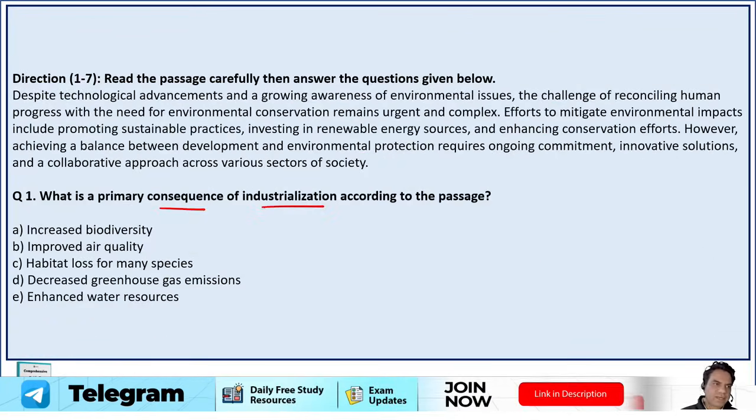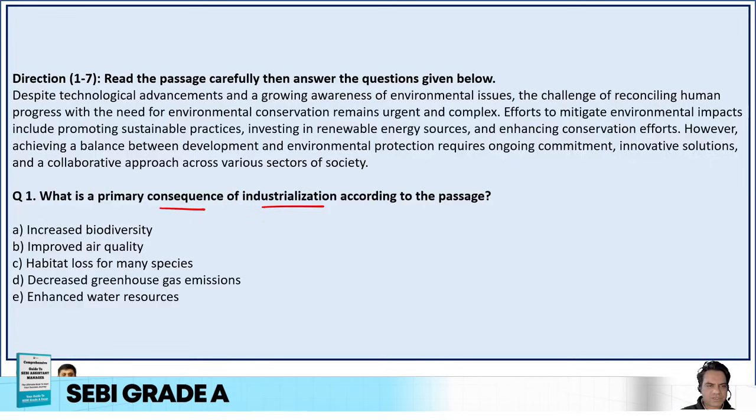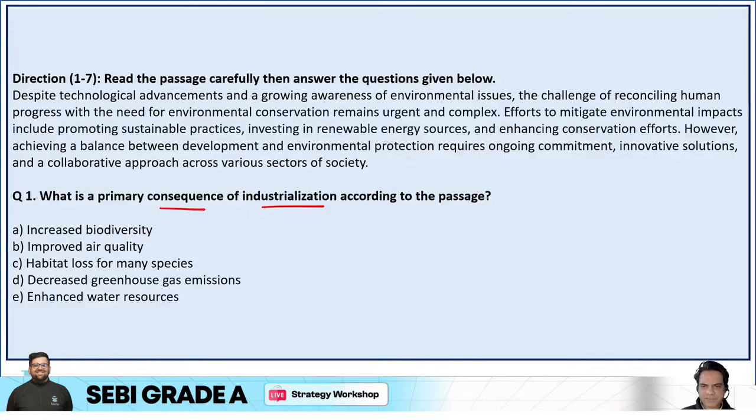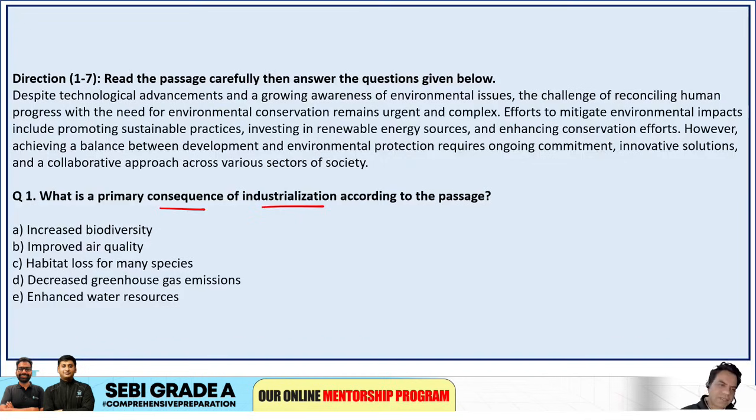settlement. Next, despite technological advancements and a growing awareness of environmental issues, the challenge of reconciling human progress with the need for environmental conservation remains urgent and complex. Efforts to mitigate environmental impacts include promoting sustainable practices, investing in renewable energy sources, and enhancing conservation efforts. However, achieving a balance between development and environmental protection requires ongoing commitment, innovative solutions, and a collaborative approach across various sectors of society. Now let's solve the questions, guys.